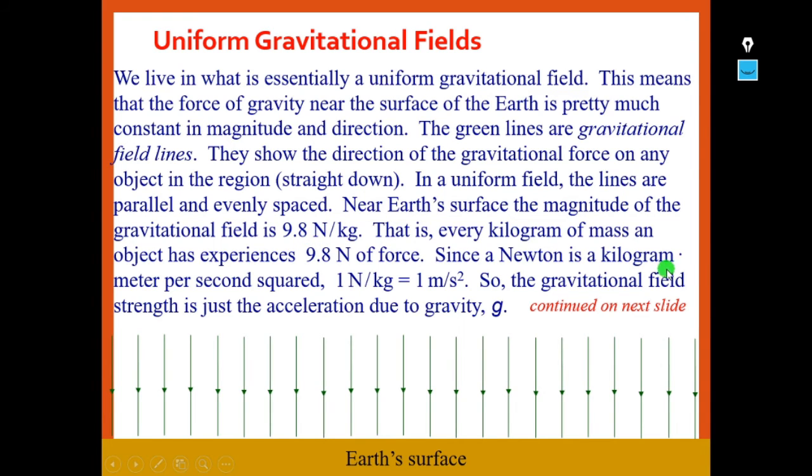Since a Newton is a kilogram meter per second square, 1 Newton per kg is equal to 1 meter per second square. So the gravitational field strength is just the acceleration due to gravity g. Evenly spaced lines all in one direction show that it is a uniform gravitational field.